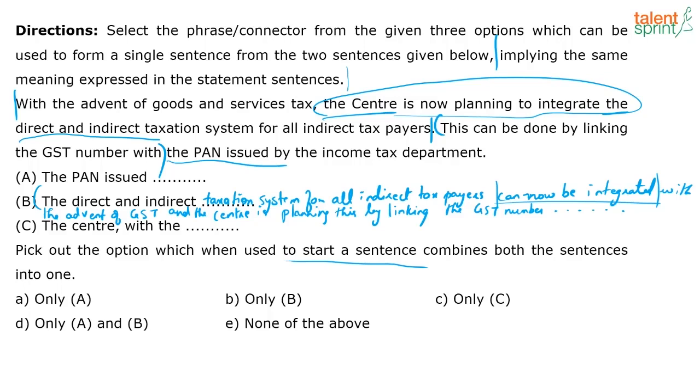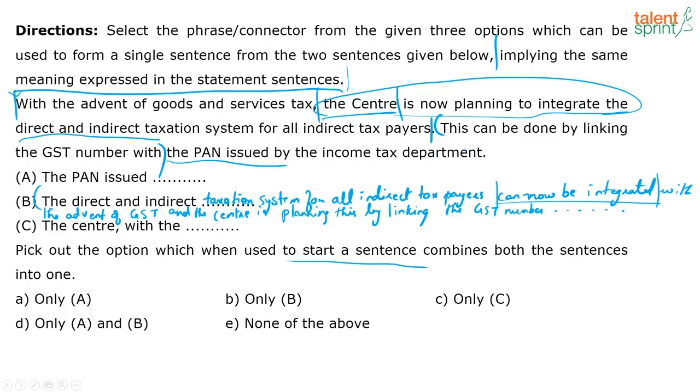What about C? The center. So I take only the center, because of that planning, I cannot use option B, though I have somehow created a sentence. See, the center with the advent of goods and service tax is now planning to integrate the direct and indirect taxation system for all indirect taxpayers.